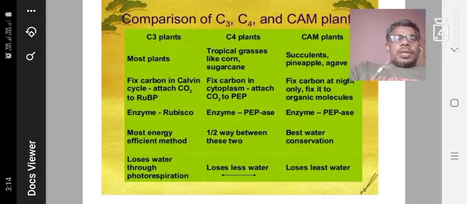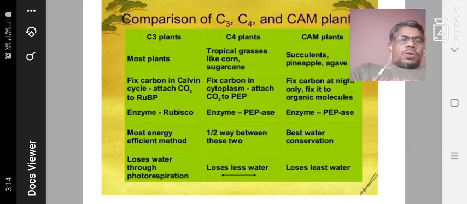C3 plants fix carbon in the Calvin cycle, attaching carbon dioxide to RuBP. C4 plants are entirely different: they fix carbon in the cytoplasm, attaching carbon dioxide to PEP. CAM plants fix carbon at night only, into organic molecules. Rubisco enzyme is present in C3 plants.